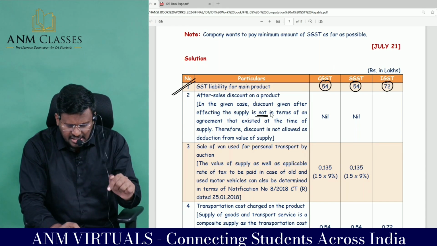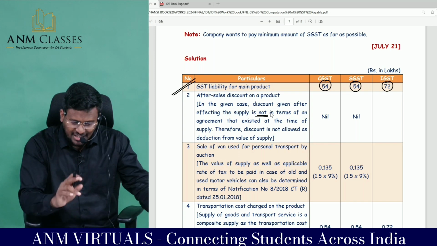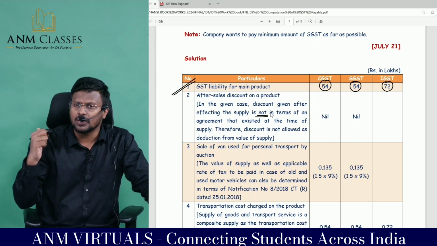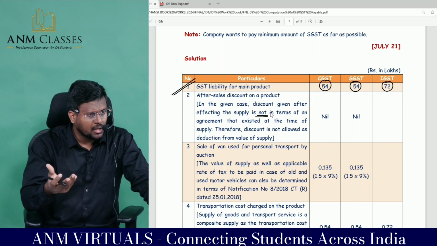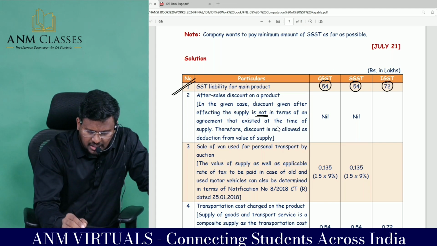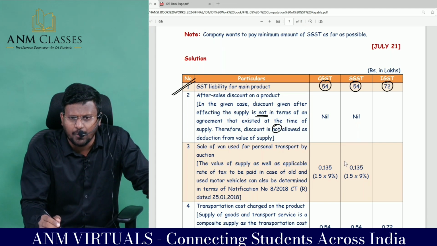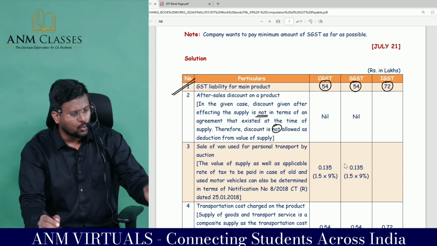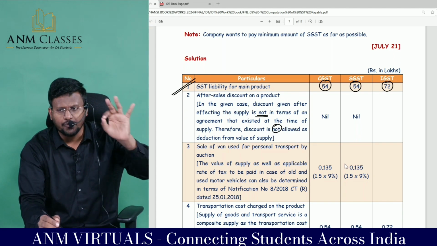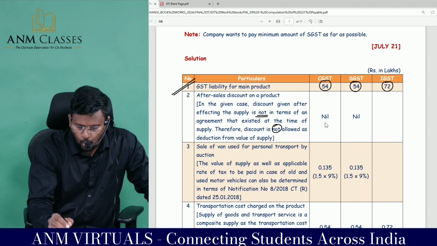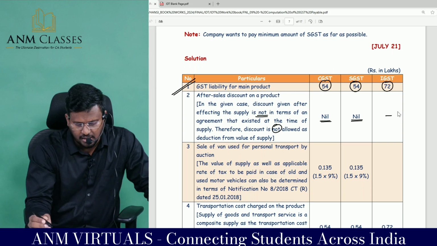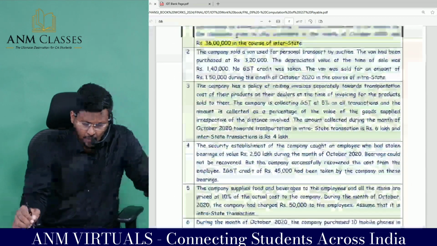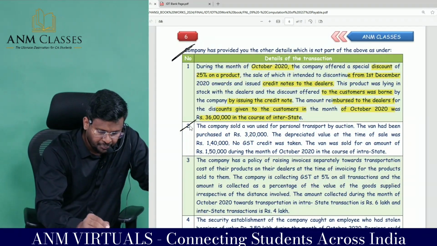25%. So, this is not as per an agreement that existed at the time of supply. At the time of supply, there is no such agreement. Therefore, the discount is not allowed as a deduction from the value of supply. So, this discount is not a valid discount for the purpose of reducing the GST liability. So, no adjustment is required. That's why it is nil. Comfortable, sir?